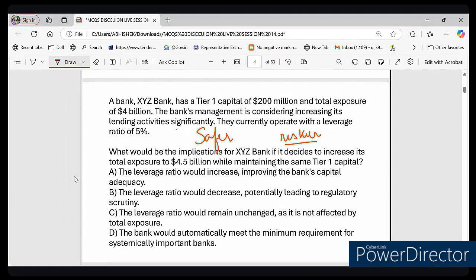The leverage ratio decreased. I hope it is clear now, because earlier it was 5 and now it has decreased to 4.44%. That is why the leverage ratio has decreased.